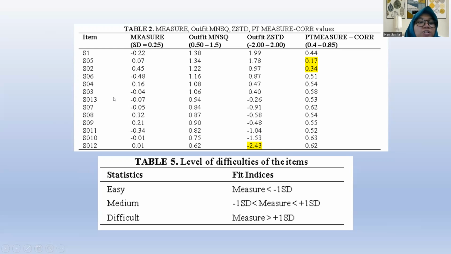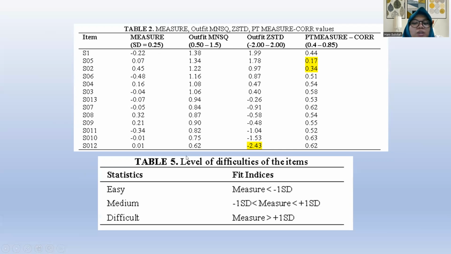Overall the questions are fit because we have 2 out of 3 statistics, MNSQ, ZSTD, and point measure correlation, that fit this range.